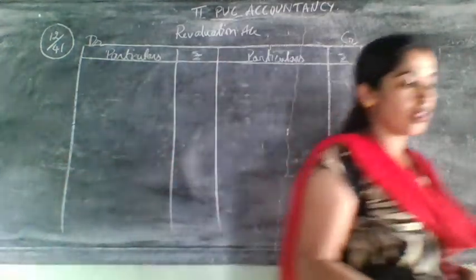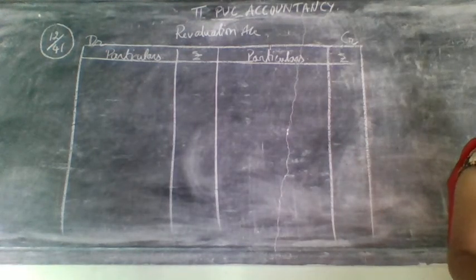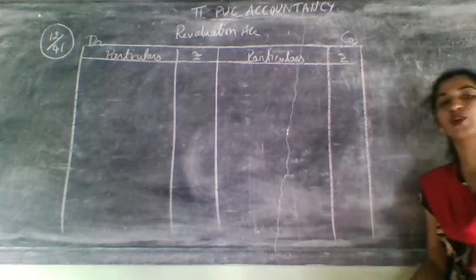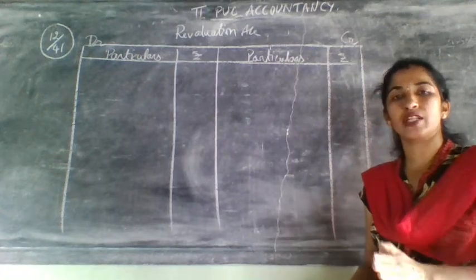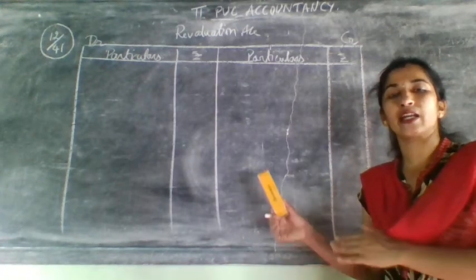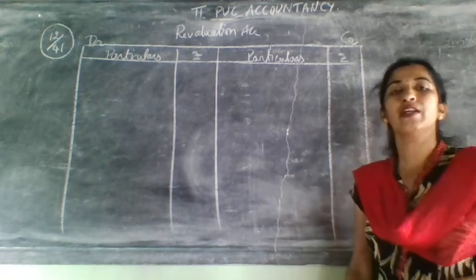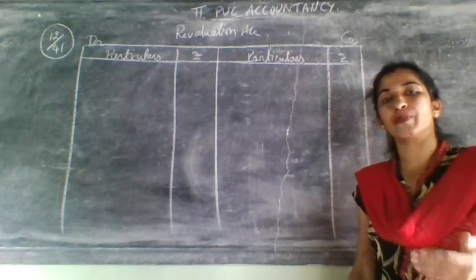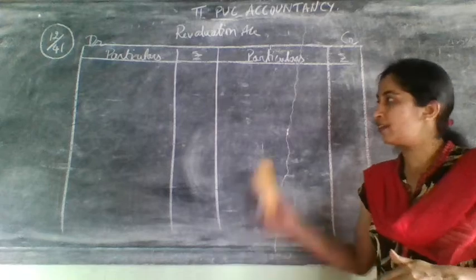So rest two, in that value of building is to be appreciated by 7,000. So directly they have given the amount. I told you when they give you by, after the by, whatever amount is given, you can take that amount directly in the concerned account. Now it will come in revaluation account. If increased, I told you for PDD also, PDD increased by direct amount, reduced by direct amount.